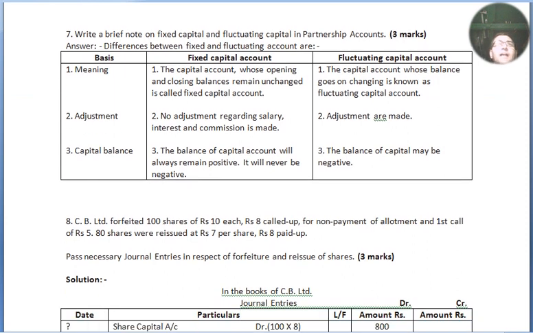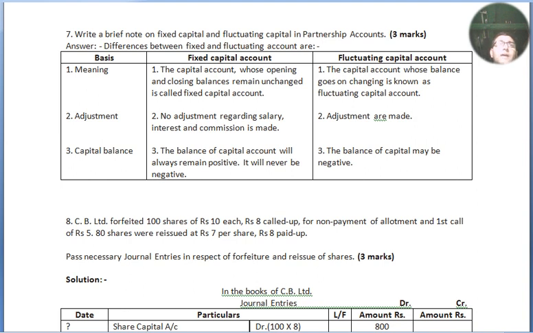Question number 7. Write a brief note on fixed and fluctuating capital in partnership account for 3 marks. Difference between fixed and fluctuating capital accounts are: basis, fixed capital account, fluctuating capital account. 3 columns are made. Point number 1, meaning. Under fixed capital account, the capital account whose opening and closing balance remain unchanged is called fixed capital account. Fluctuating capital account, the capital account whose balance goes on changing is known as fluctuating capital account.